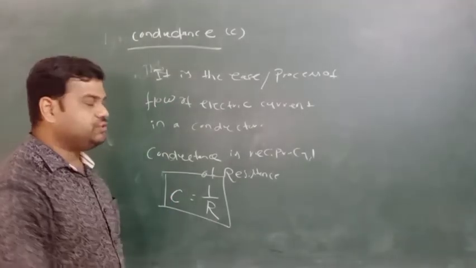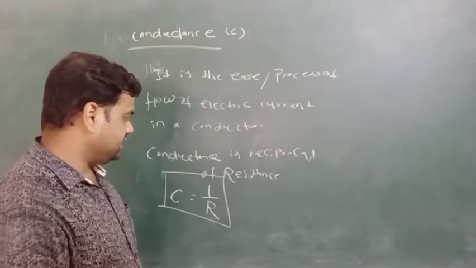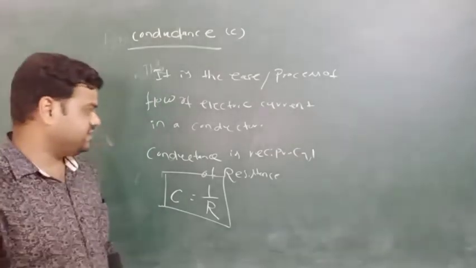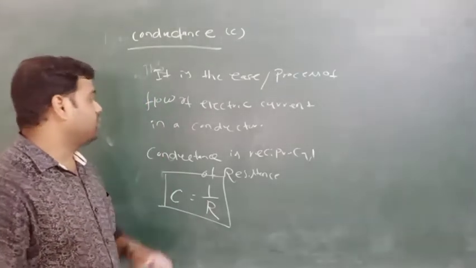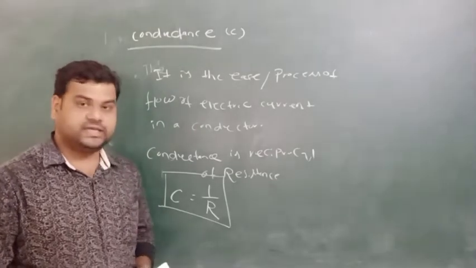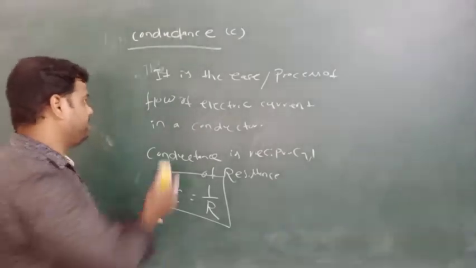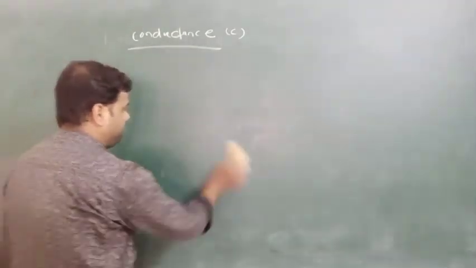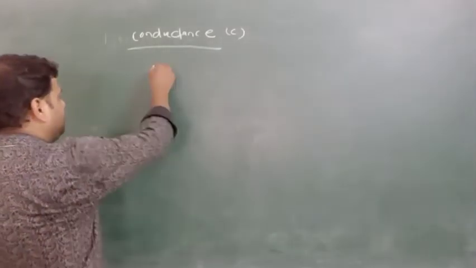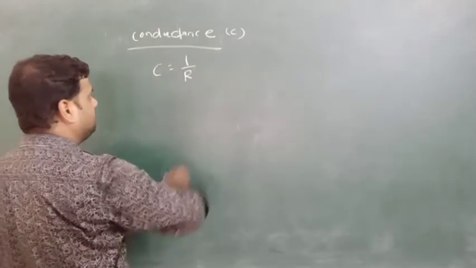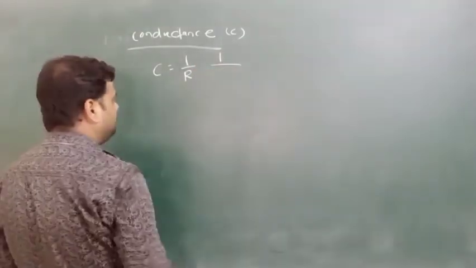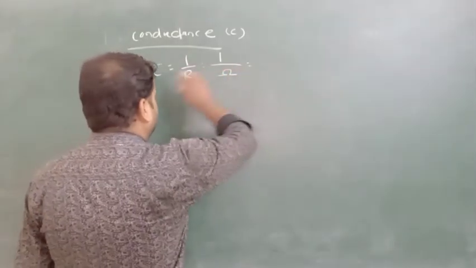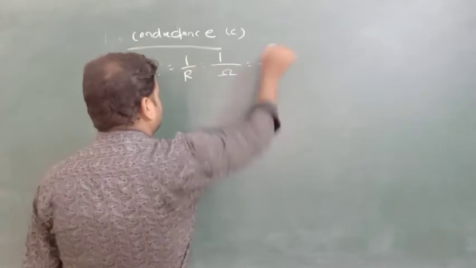So what is the unit of conductance? If it is the reciprocal of resistance, and the unit of resistance is ohm, then the unit of conductance is ohm inverse, or mho. We know that C equal to 1 by R. If resistance equals 1 ohm, the conductance will be ohm inverse.